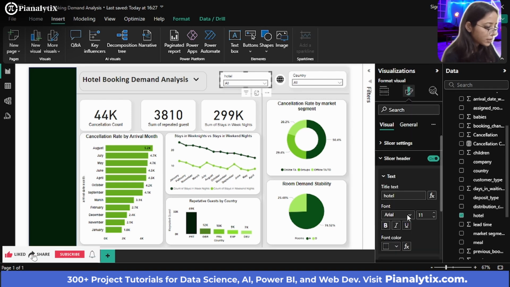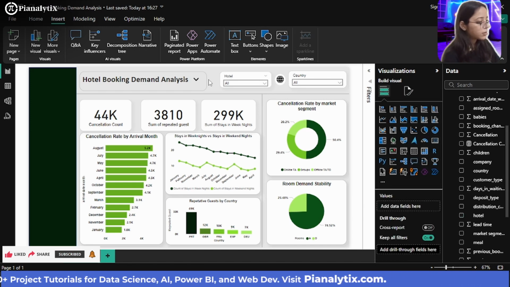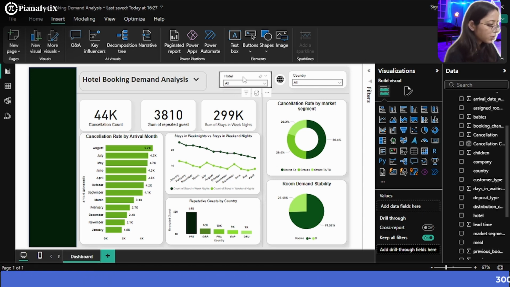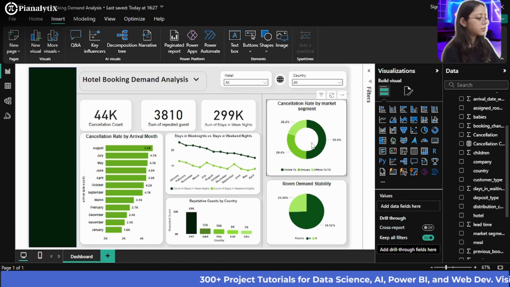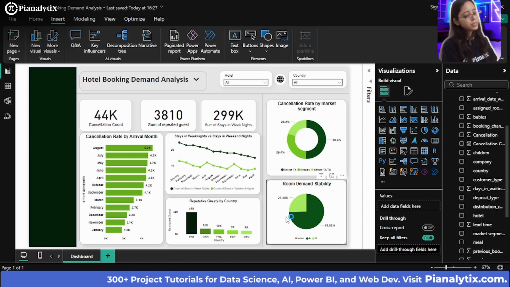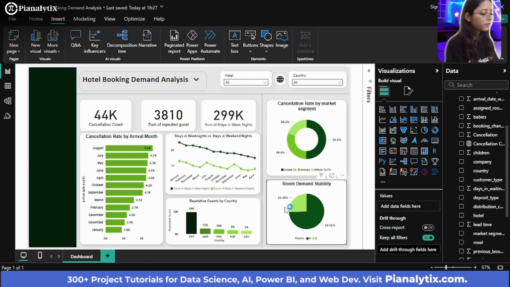If I show you the slicer header, you can just make this in the caps lock form. So now also this looks much better. And let me just make sure there is some space between these, and they're properly aligned also. So now this is so far the dashboard that we have created.